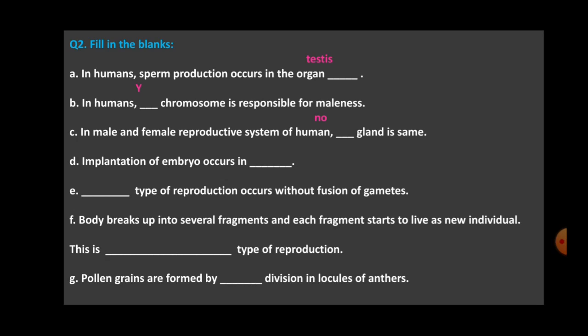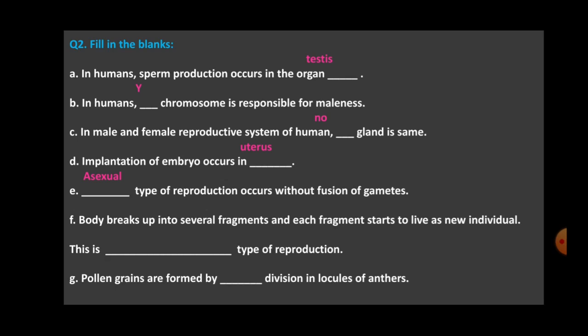Implantation of embryo occurs in dash, where the embryo grows and turns into fetus. Yes, it is uterus. Dash type of reproduction occurs without fusion of gametes. Which type? Where only one parent is required. So that is, yes, asexual type of reproduction.